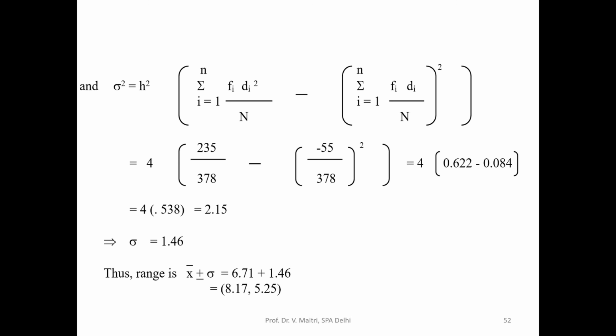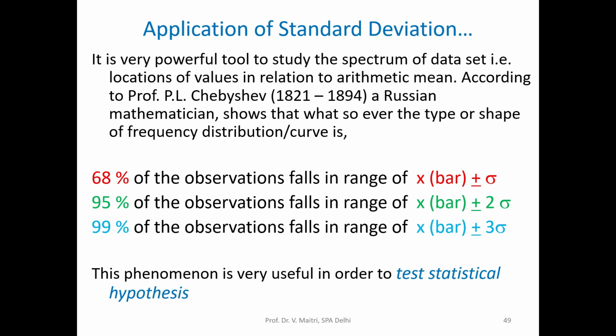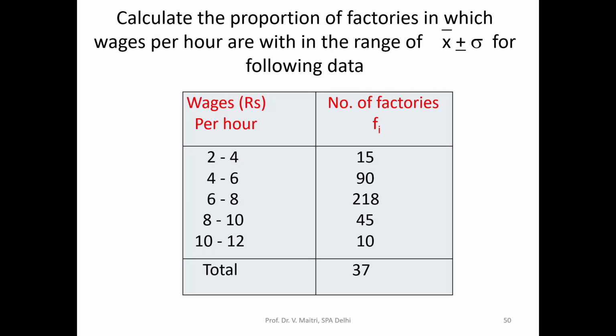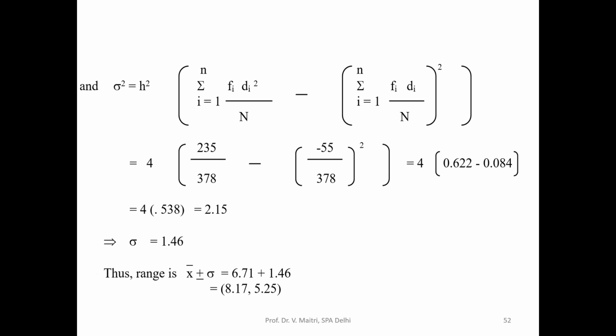So that is, you can say, just the Chebyshev formula. 68% of the observations fall under the wage rate of 5.25 to 8.17 rupees. 68% of the workers are getting that much income. So that's how we can calculate these values.